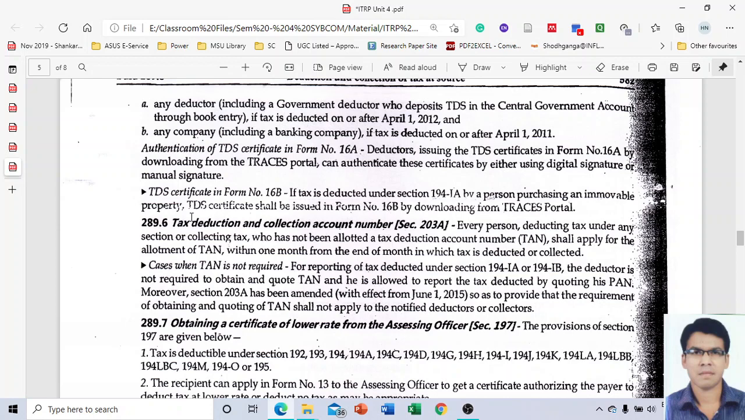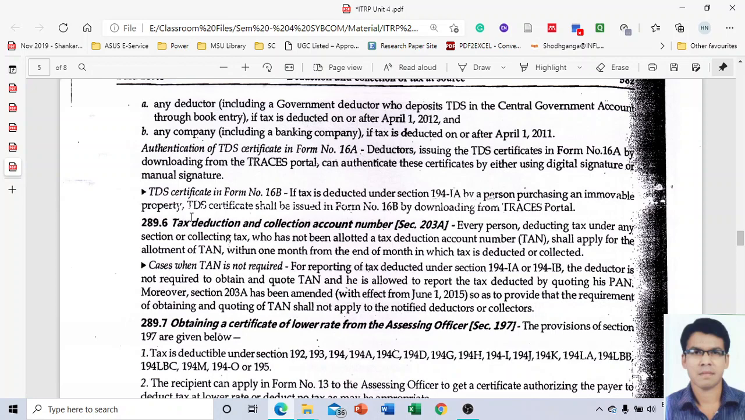What can be the cases when the TAN is not required? Is there any case when the TAN number is not required? The answer is, or I can say that it is given in the form of the para. For the purpose of reporting of the tax deducted under section 194I and IB, the deductor is not required to obtain and quote the TAN number. He is allowed to report the tax deducted by quoting his PAN number. So there are certain cases, the answer is yes. In case of section 194I and IB, there is no requirement that you should compulsorily get a TAN number. In that case, you can quote your PAN number.